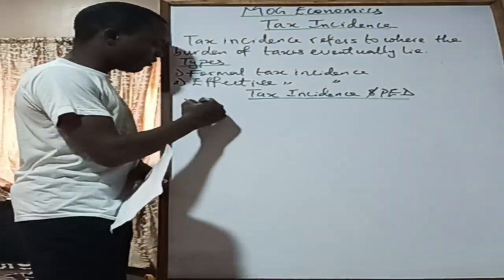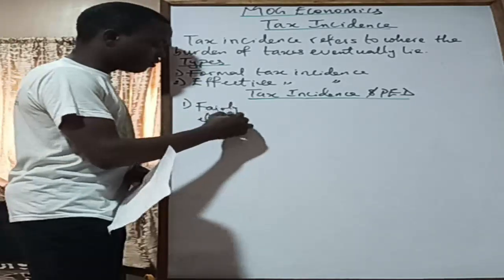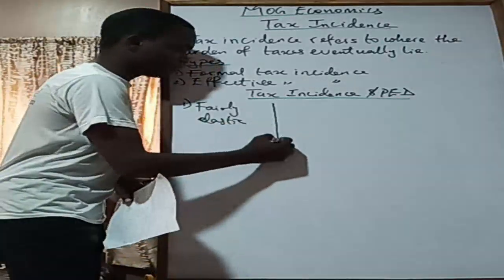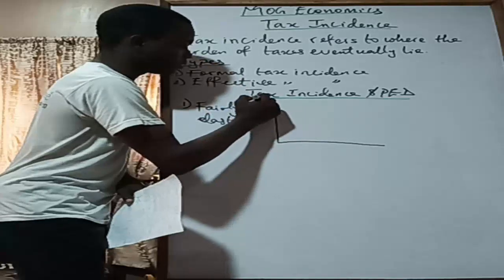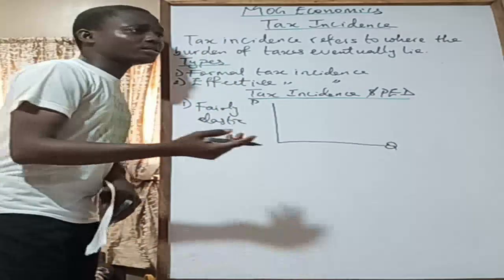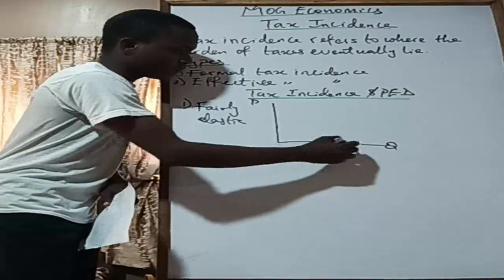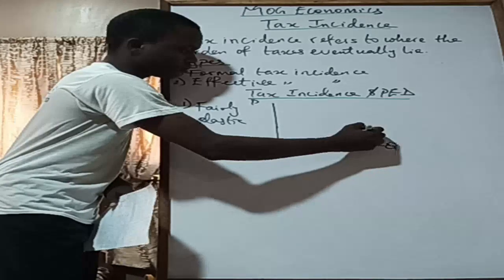So number one, we have the fairly elastic demand curve. So how do we draw this guy? You have price on this axis, and then you have quantity on this axis. So for a fairly elastic demand, let's say price was here, and the first quantity demanded was probably here, right?